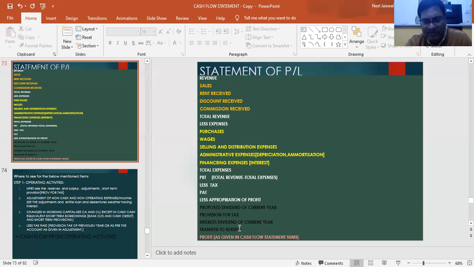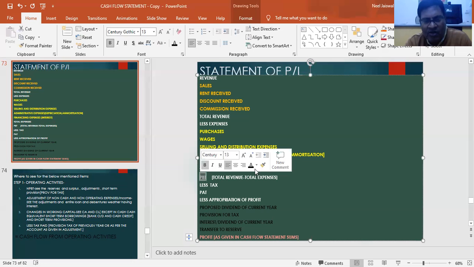This whole part we have already subtracted from this profit after tax, and we get the profit as given in the cash flow statement sums. As given in the sums, this profit is given. From here we need to reach PBT, this part. We need to reach PBT from here.